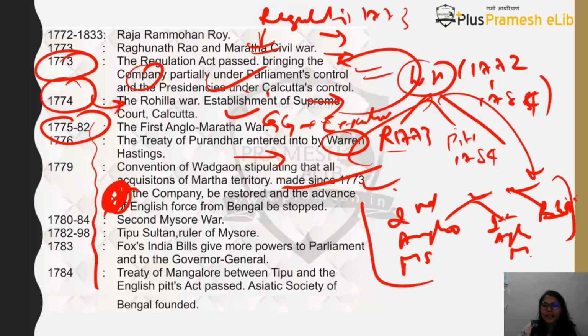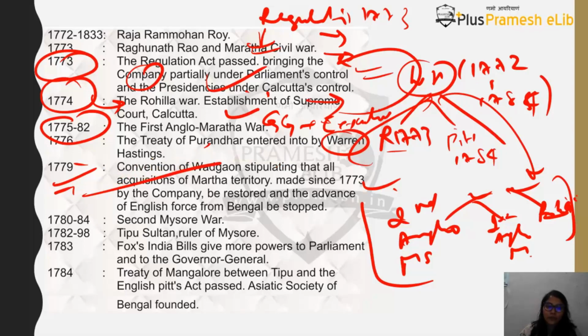Then you will find that, see, basically you don't need to remember this, because otherwise you'll get more confused. You read this when you are studying your history more deeply, because otherwise here you will have to remember the three treaties and what happened in each of them. So I would prefer that you please watch the Tamil Nadu class 12th book course that we have already launched on the YouTube platform.